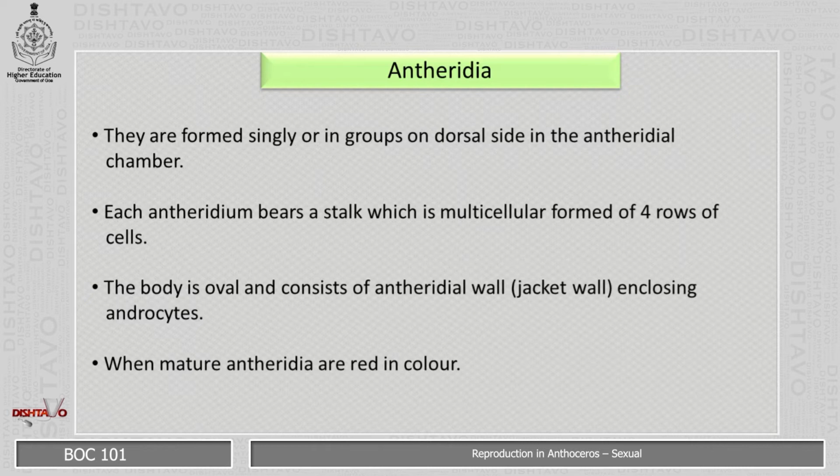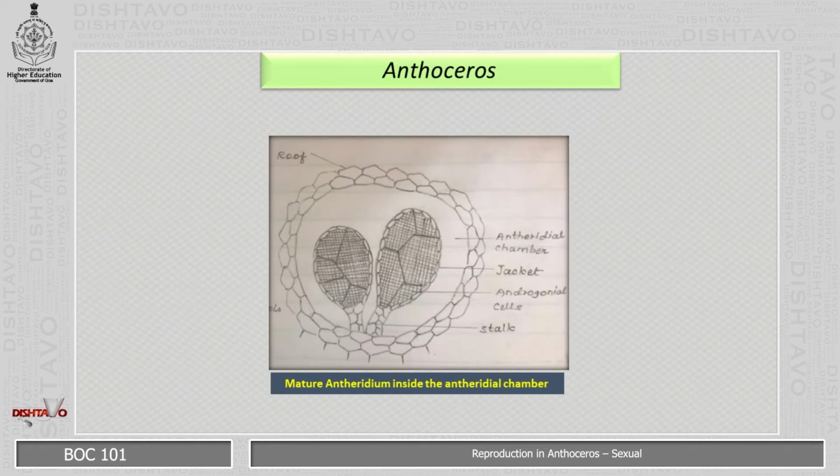The body is oval and consists of the antheridial wall, that is the jacket wall, enclosing the androcytes. When mature, antheridia are red in color. The picture shows the mature antheridium inside the antheridial chamber. Here you can see on the stalk the antheridial cells are enclosed with the jacket in the antheridial chamber.